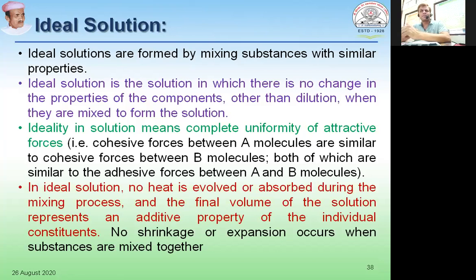So the final volume of the solution only represents an additive property of the individual constituents. Means neither shrinkage nor expansion takes place when these substances are mixed together. Let me give an example. When you mix 50 ml of methanol with 50 ml of ethanol, the total volume of the solution will be 100 ml.